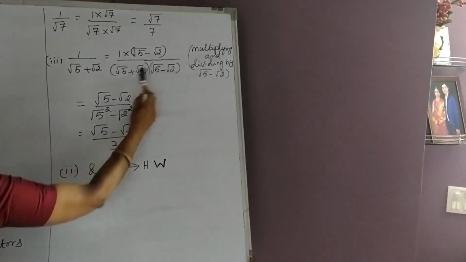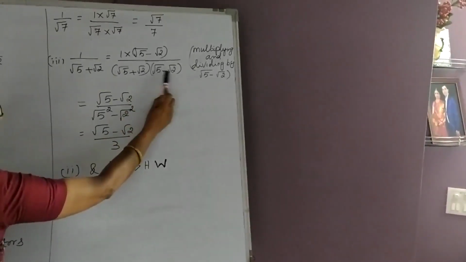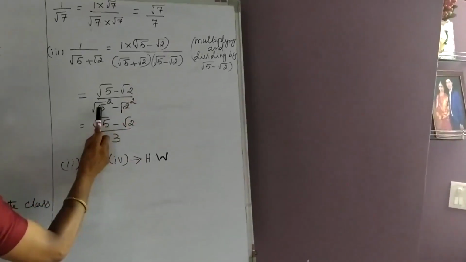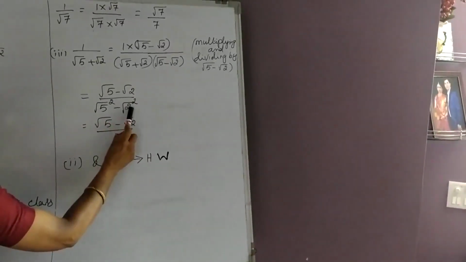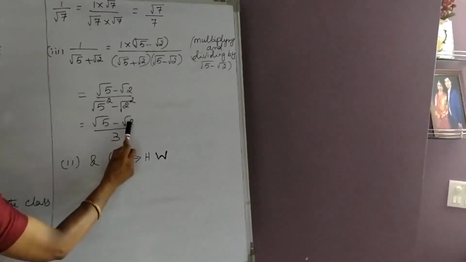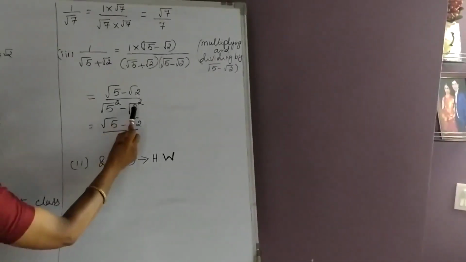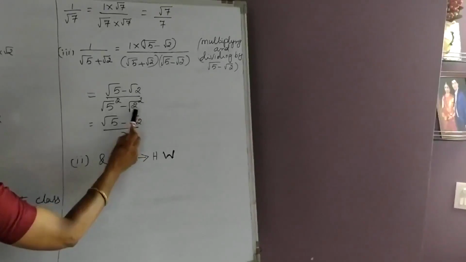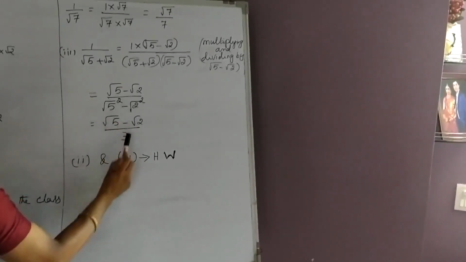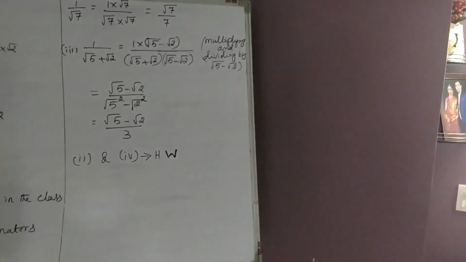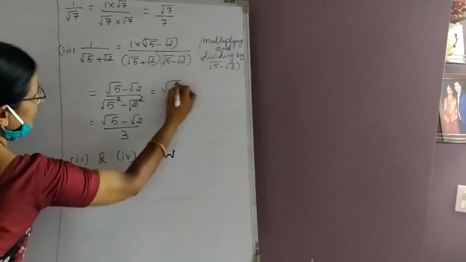The denominator is of the form a plus b into a minus b, which becomes a square minus b square. It is root 5 minus root 2. Root 5 square is 5 and root 2 square is 2. Therefore, 5 minus 2 becomes 3 here. If you want, I add one more step here.